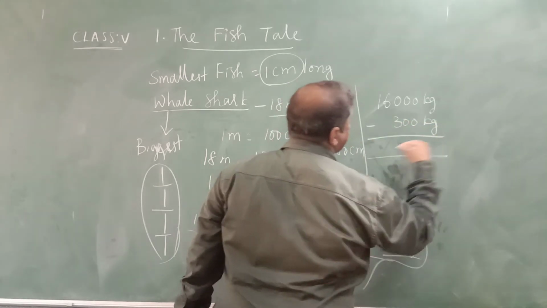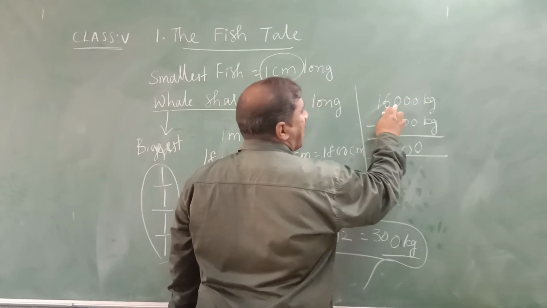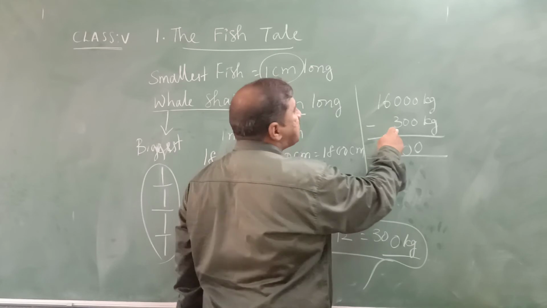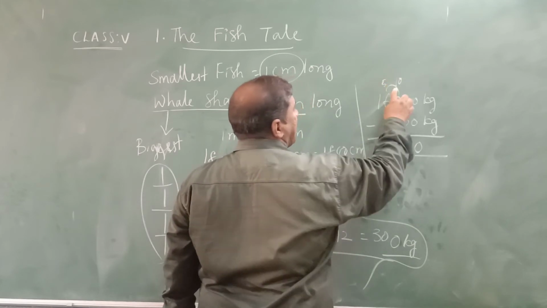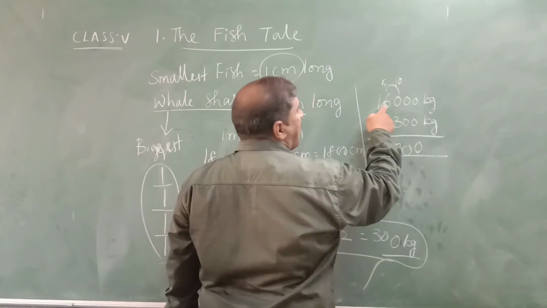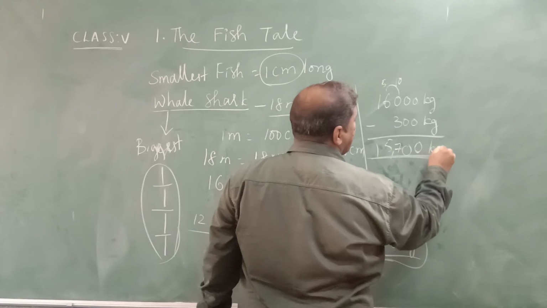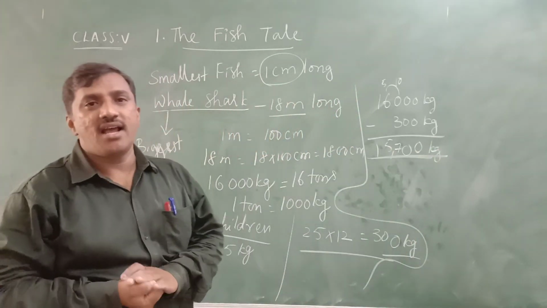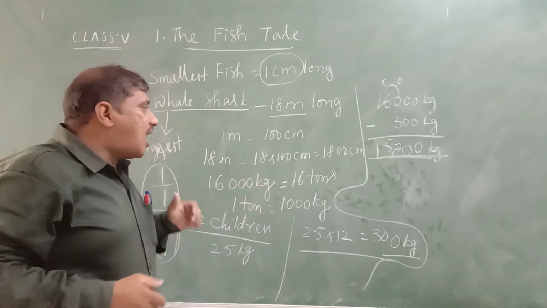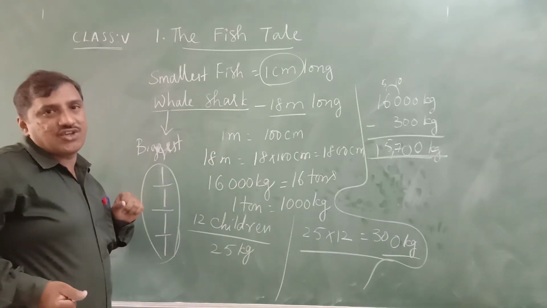So what do we get? 0 minus 0, 0, 0 minus 0, 0, and 0 minus 3 is not possible. We will go for borrow. Then it will become 10 and it will become 5. 10 minus 3, 7. And here it is 5 and 1. So how much is it? 15,700 kgs. The whale shark is 15,700 kgs more than the weight of 12 children.